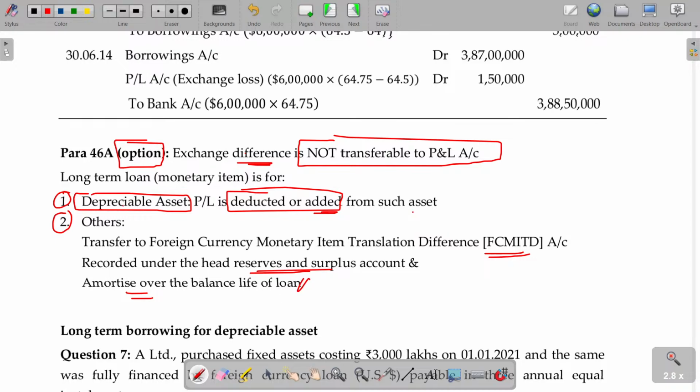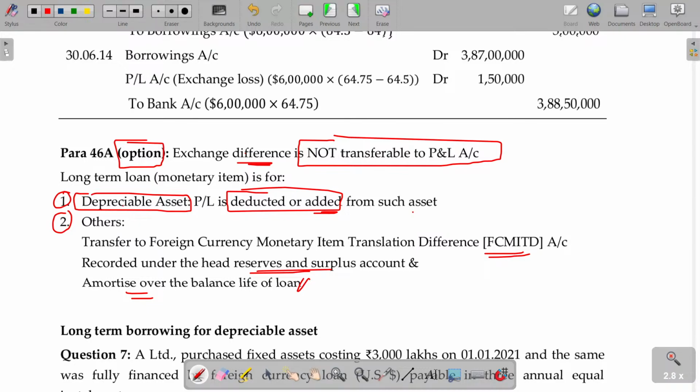Okay, I borrowed. Why do you borrow? Is it for any depreciable assets purchased? No, sir. General borrowing, not related to any other assets. Okay, no problem. In that case, any exchange difference you are supposed to pay will be named as FCMITD, foreign currency monetary item translation difference. That is what is called a monetary item: debtors, creditors, loan, not related to an asset. And it will be kept under foreign currency monetary item translation difference.